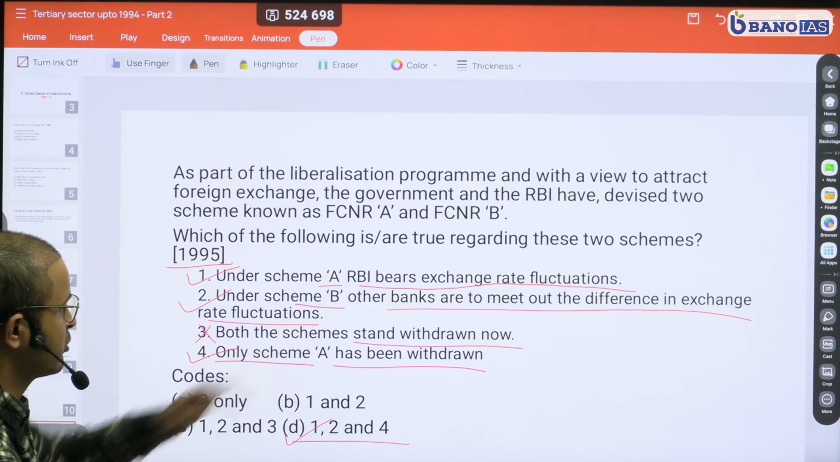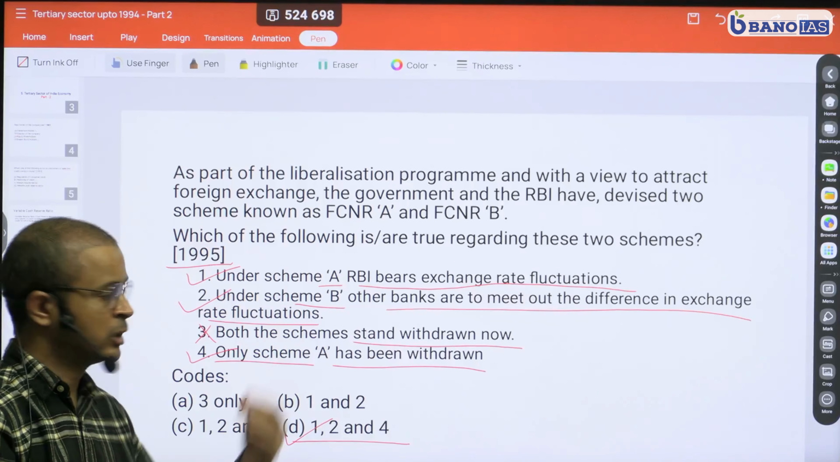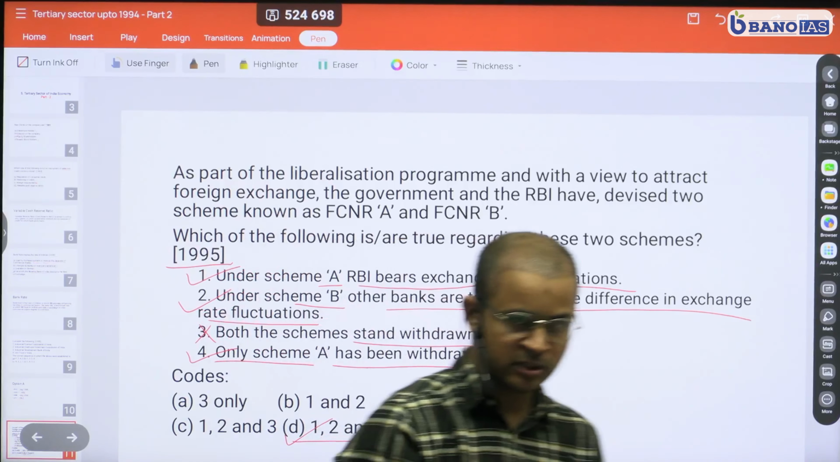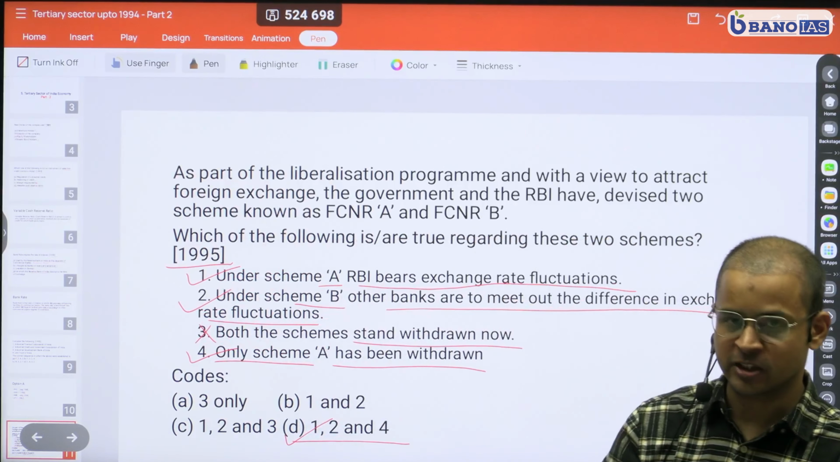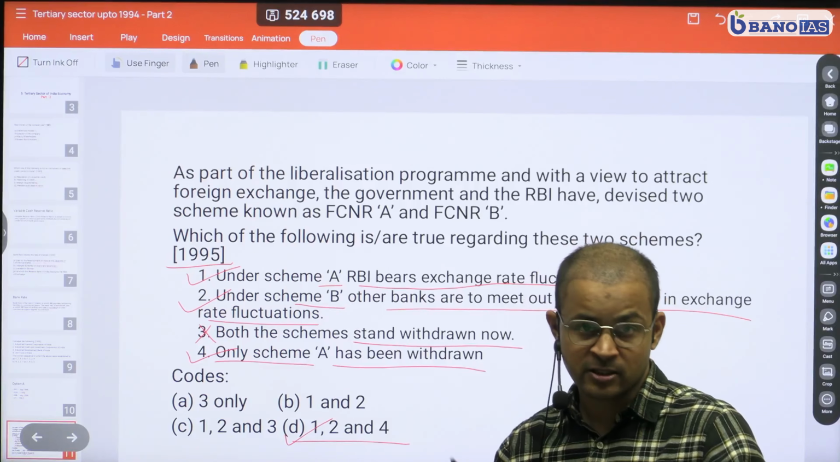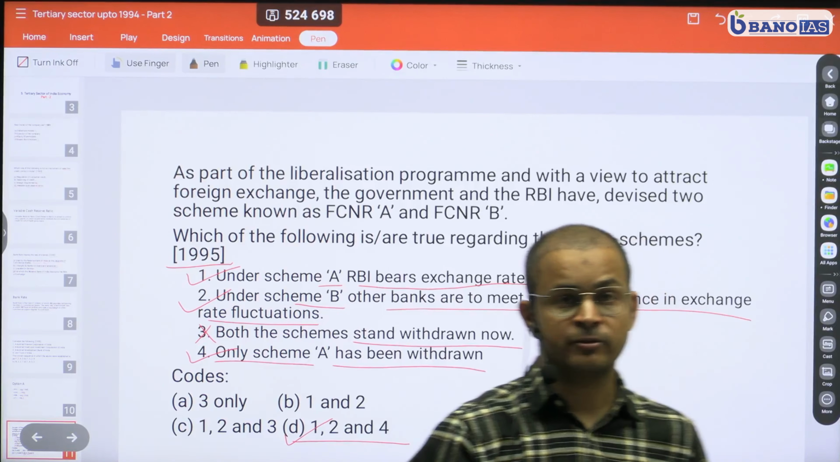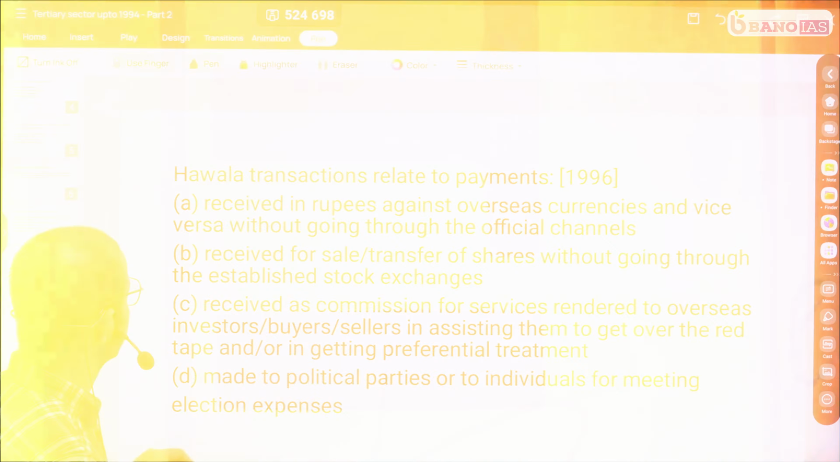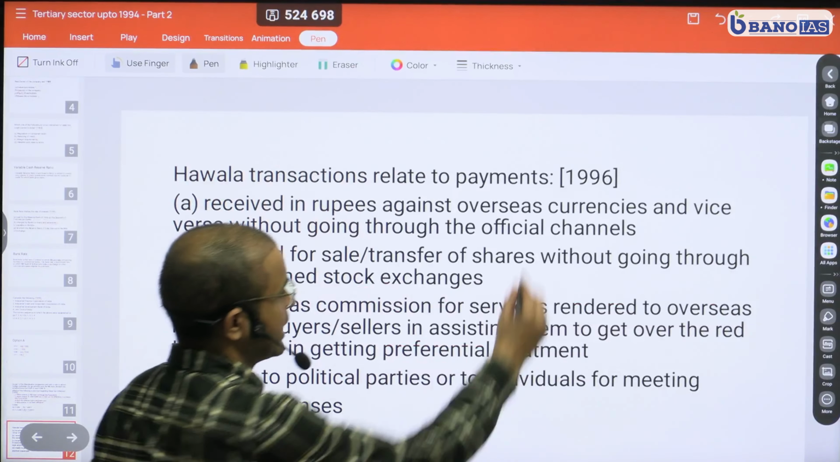So scheme A was withdrawn. Looking at this question, I would want you to look at foreign currency non-resident deposit to be sure what the provisions are. And actually, given that we are facing exchange rate volatility, it could come as a question in 2025. Let's look at the next question from the year 1996.